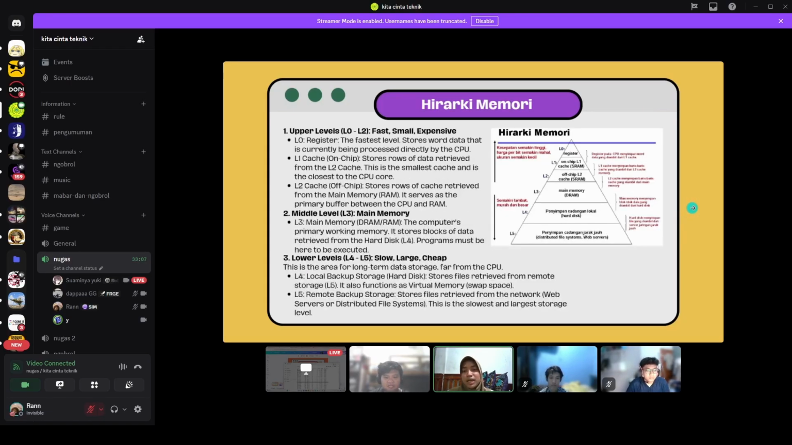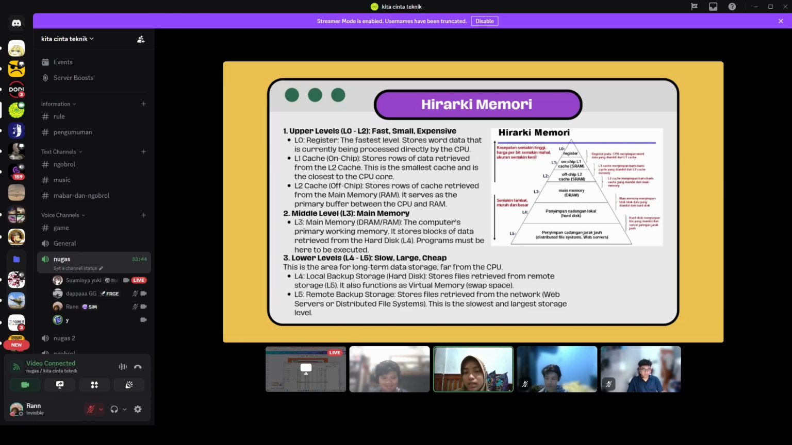Next, hierarchy memory. The upper level, L0 to L2, is fast, small, and expensive. L0 is the register, the fastest level, which stores data that is currently being processed directly by the CPU. L1 cache, or on-chip, stores rows of data retrieved from the L2 cache. This is the smallest cache and is the closest to the CPU core.